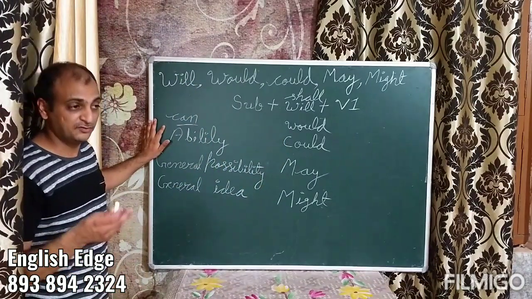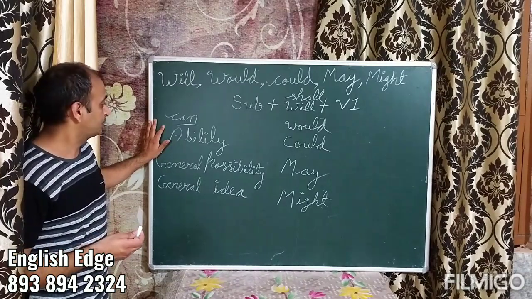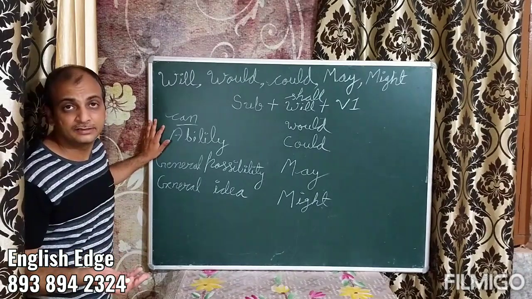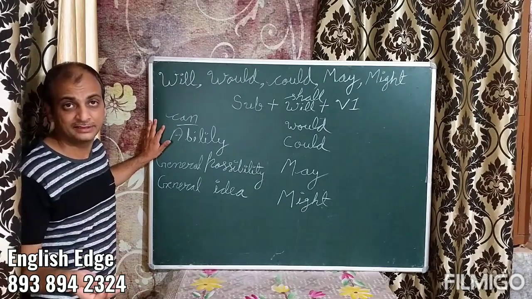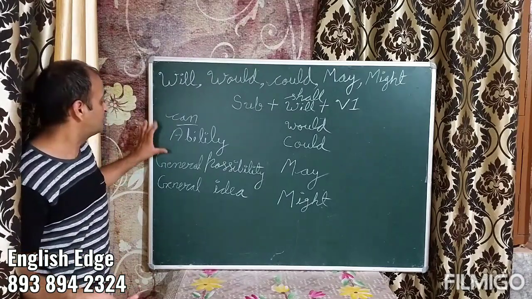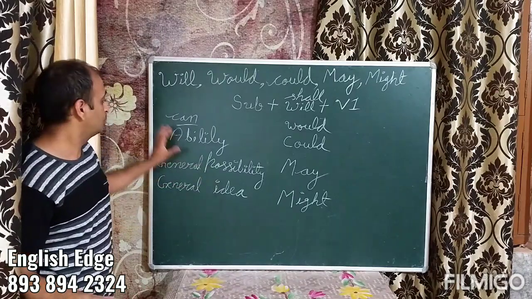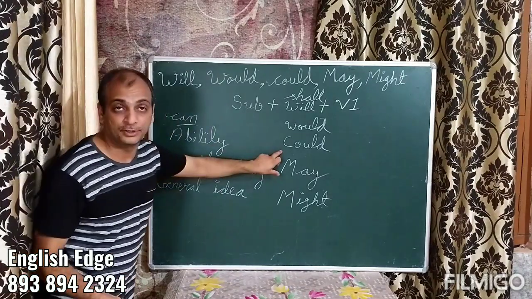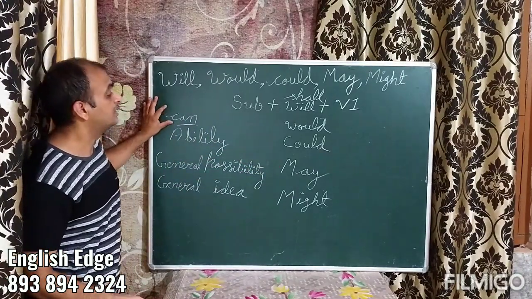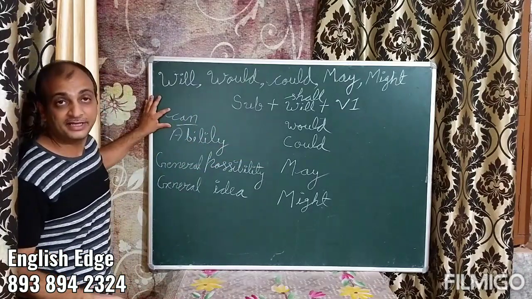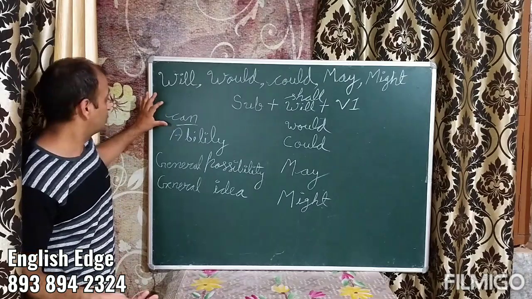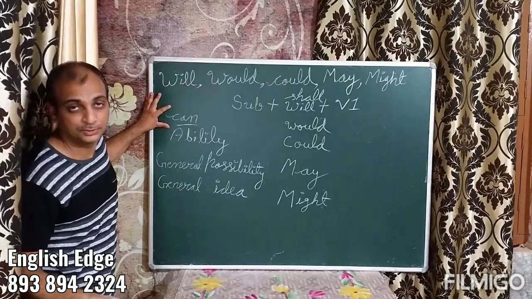Now let me give you another example. For instance, many of the kids can be naughty. So it is applicable to so many kids. It's not specific. It's a general idea. So I would use can here, not could. I would not say kids could be naughty. I would use instead, since it's a general idea, kids can be naughty. So can here plays a vital role.